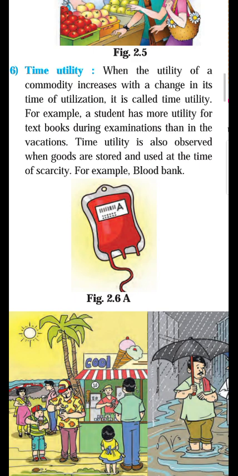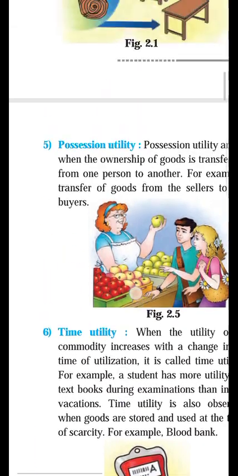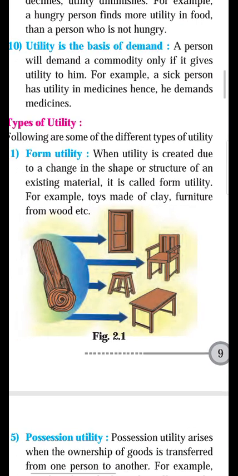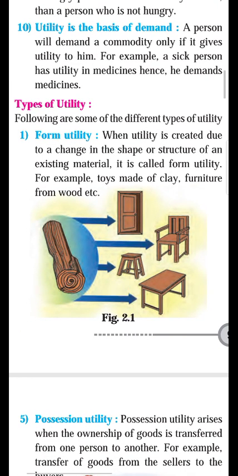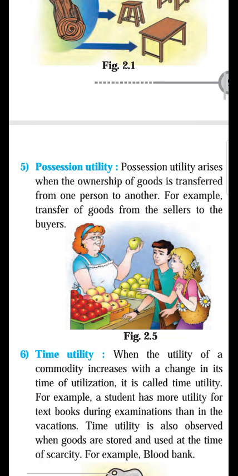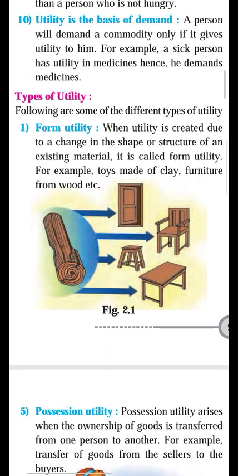So in this way we have done the different types of utility. Let us quickly revise. There are 6 types of utility: form utility, place utility, service utility, knowledge utility, possession utility, and time utility. When the commodity changes into proper shape and size, it is called form utility. Example: wood, clay, plastics converted into proper shape and size is called form utility.